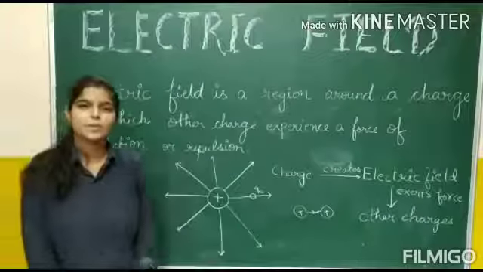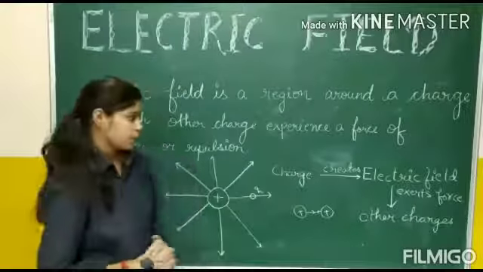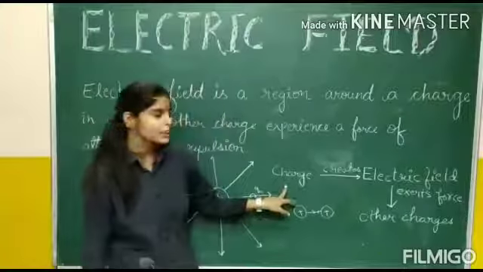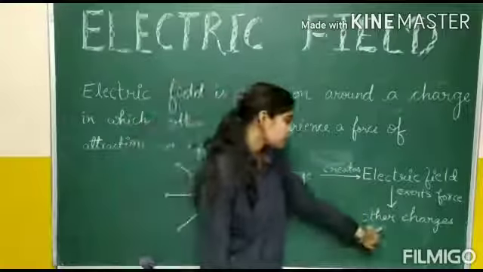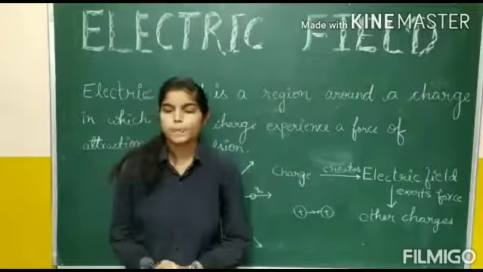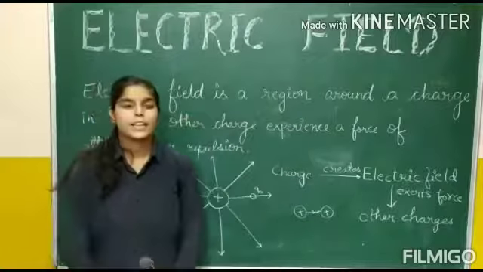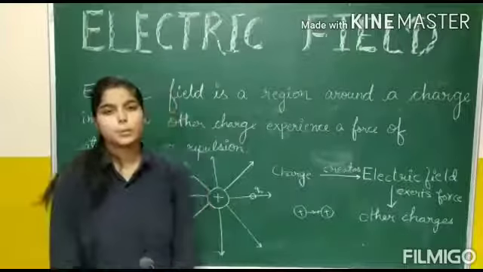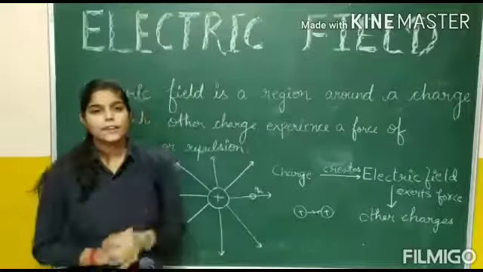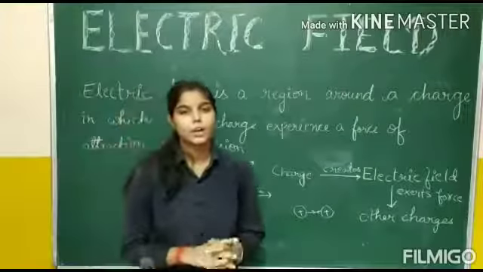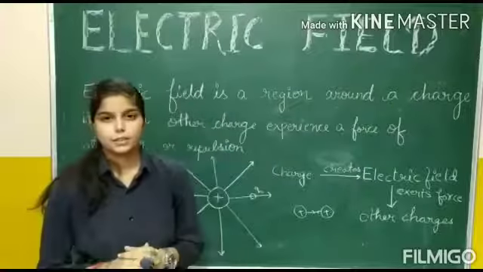The interaction between two charges is a two-step process. First of all, a charge creates an electric field around itself, then it exerts a force on the other charge. The electric field is a vector quantity, hence it has both magnitude and direction. The magnitude of electric field can be described by a term known as electric field intensity.